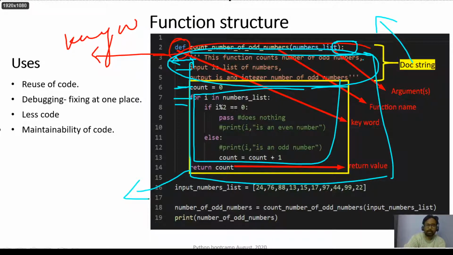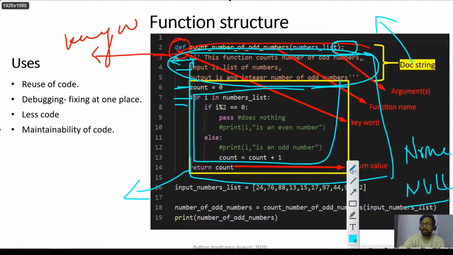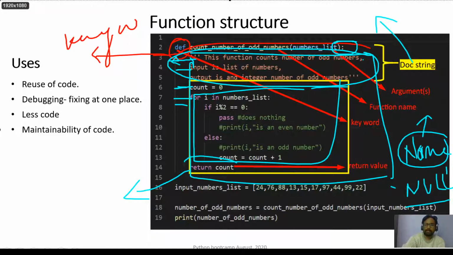So this is also not mandatory. If you do not return anything, Python by default returns None. So this is equivalent to null in C and C++. None is actually an object which points to an object called None. It does nothing. So by default it returns None.